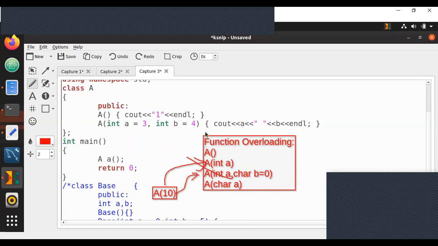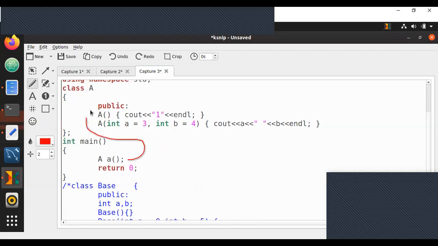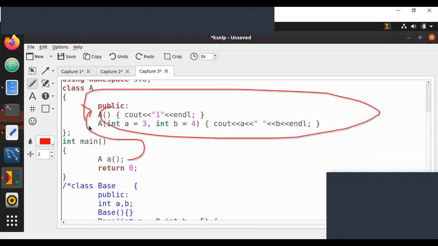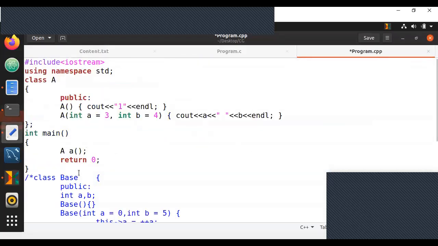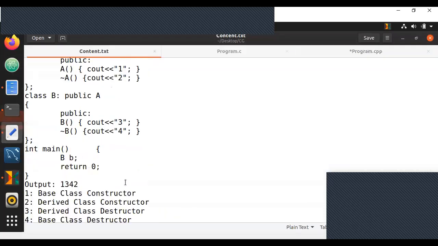The exact same thing happens here. It does not know which one to go to. It gives you an error. This happens when you have two functions where one has everything optional and the other has no parameters at all. So I will also copy this since this was also a little difficult for you.